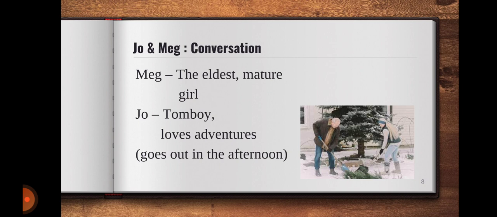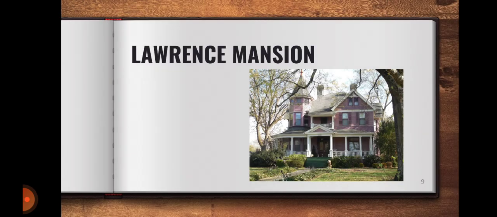Now, when she is doing this, she suddenly looks at the Lawrence mansion and realizes that she so wishes to enter there, not just because of the richness of the house, but because of the one person who stays there.